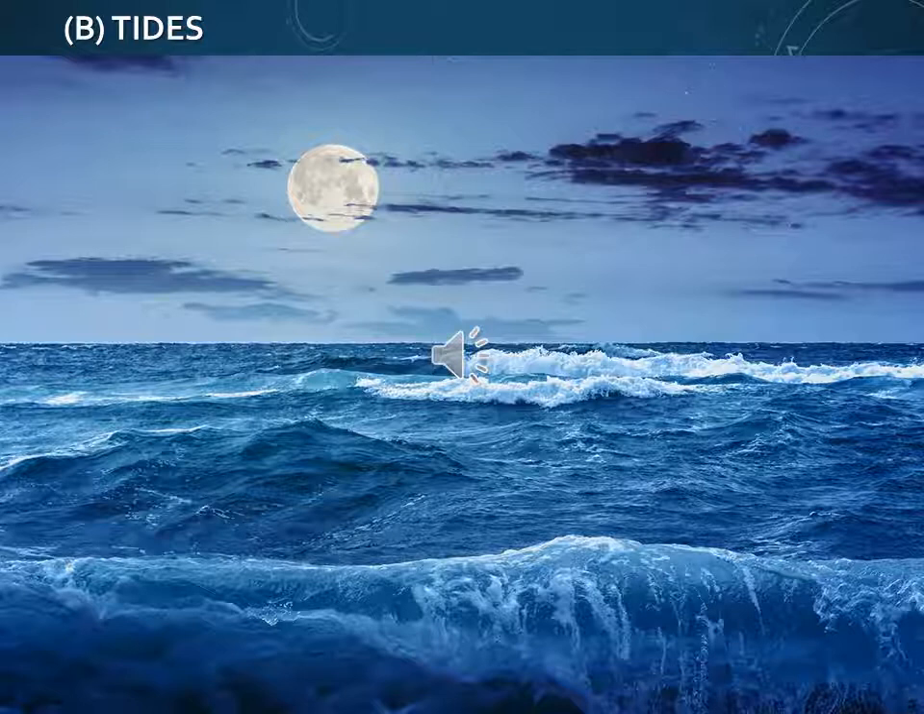On earth are called tides. The periodic rise and fall, the vertical movement of ocean water. Waves and currents are horizontal motion, but tides are vertical motion. The periodic rise and fall of sea water is due to the gravitational pull of the sun and moon on earth.